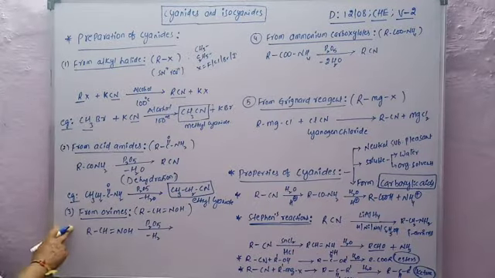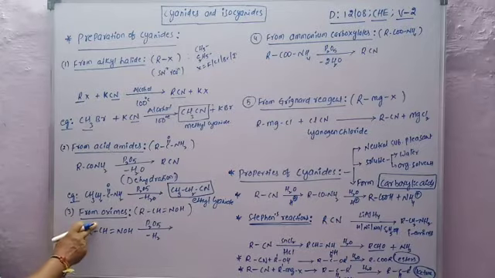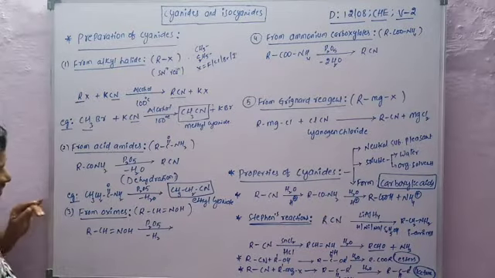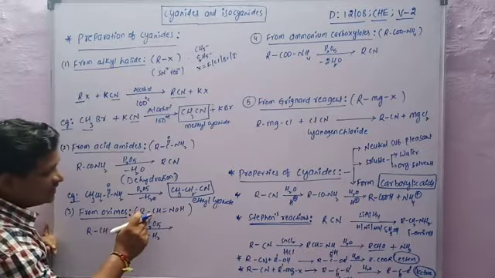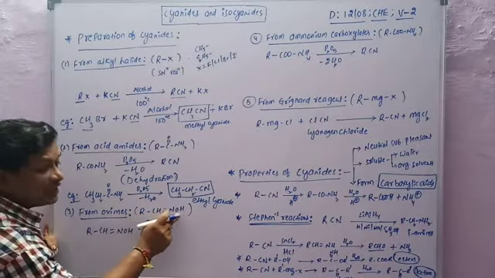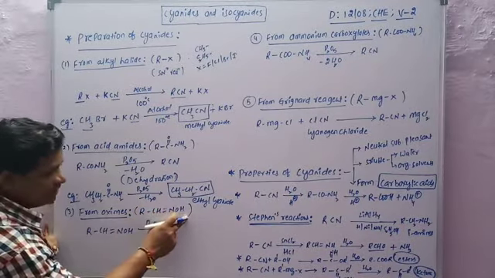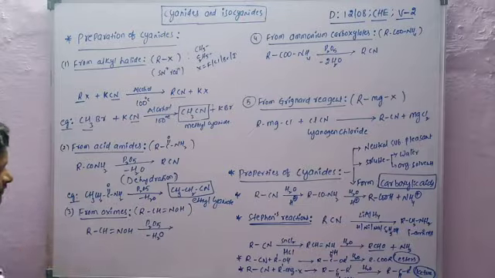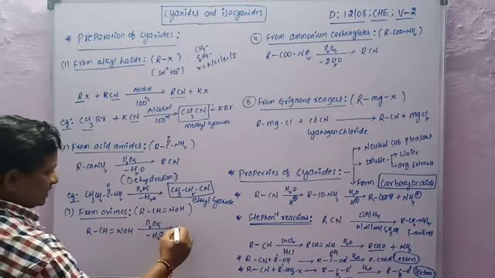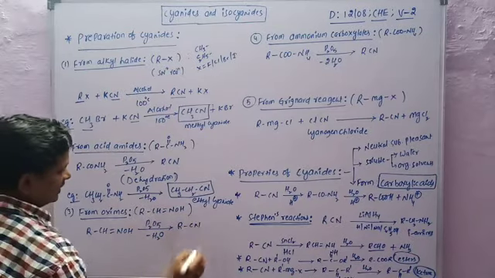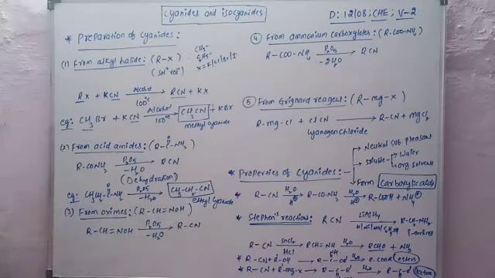Next, the third one: cyanides are prepared from oximes. What are oximes? This is the representation of oximes: RCH double bond NOH. Now the oximes undergo removal of water, which is also dehydration, in the presence of phosphorus pentoxide. Then it gives alkyl cyanides.